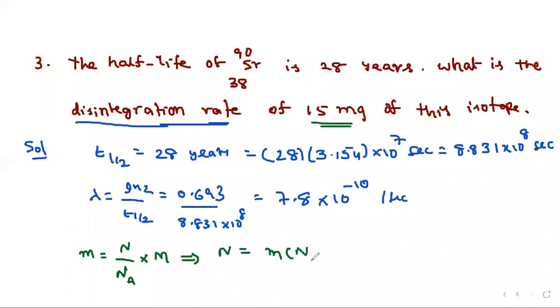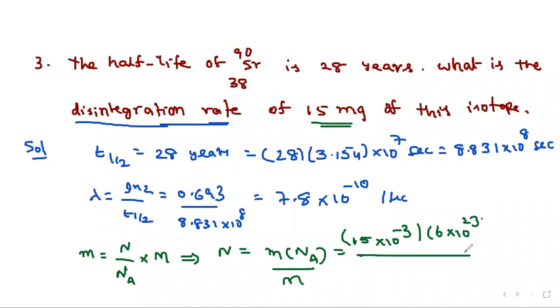Small m into Na by capital M. So you can substitute here. What is the mass given? 15 milligrams is given, so 15 milli means 10 power minus 3, into Avogadro number 6.023 into 10 power 23, by the molecular mass, 90 given in the question.